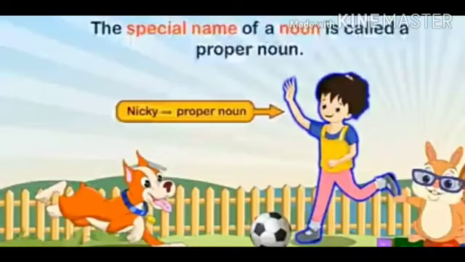Now the special name of a noun is called a proper noun. For example, you can see in this picture, one girl is there. Her name is Nikki. That's why it is known as proper noun. This is a name given to a special person and it is known as proper noun.